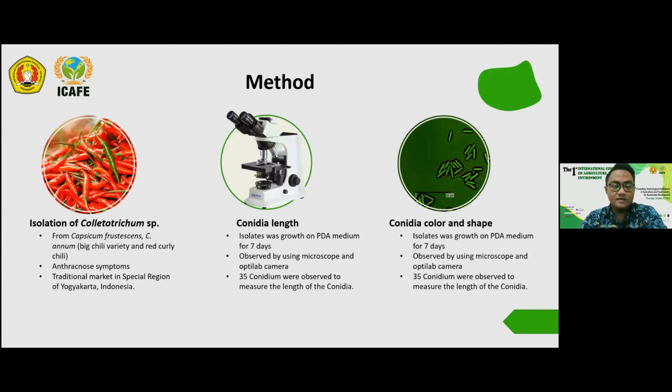We got the samples from the traditional market in the Special Region of Yogyakarta. After we got the Colletotrichum fungi, we grew it on PDA medium for 7 days. After that, we observed conidia shape, conidia color, and also conidia size.